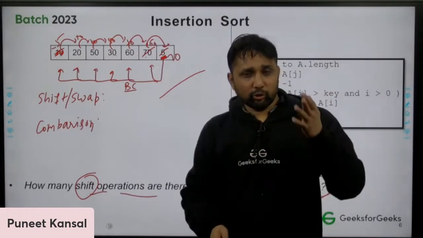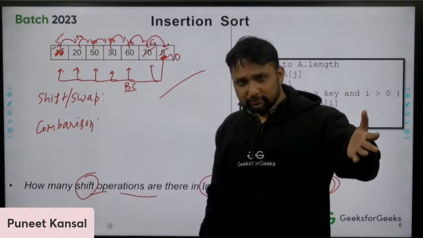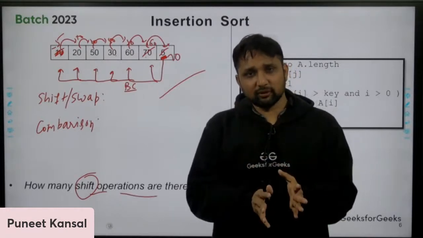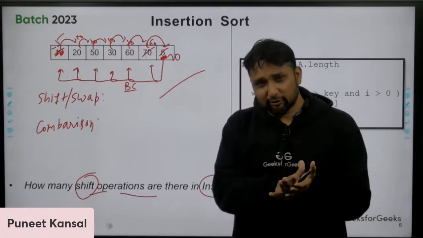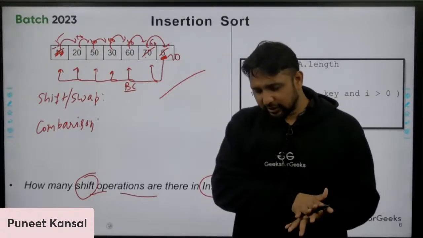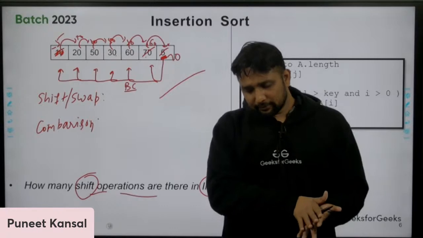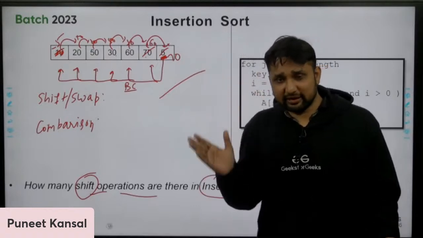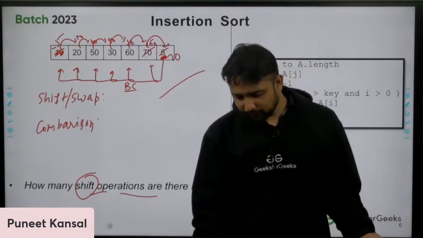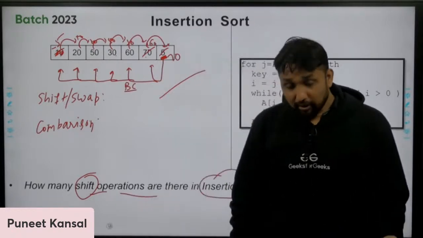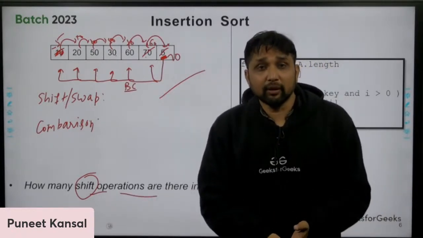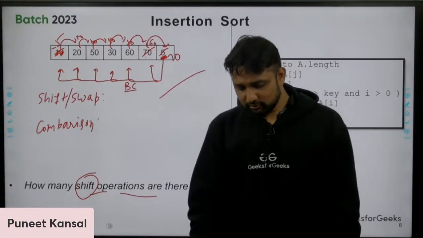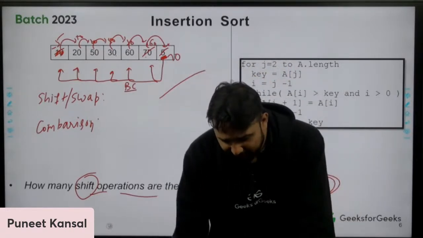I'm giving a sorted array to an algorithm to sort, and it is behaving in the worst way. Can anyone tell me the name of that algorithm? If we give the elements in sorted order, it still behaves worst. That will be the worst case of that algorithm. Not bubble sort. Bubble sort will take order of n time if I give sorted elements. Anyone else?